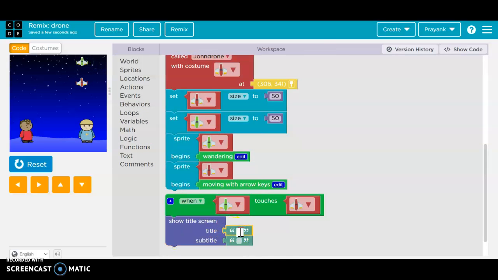Title should be OOPS for oops, and the last should be lost. Wait a minute, it should be you lost.